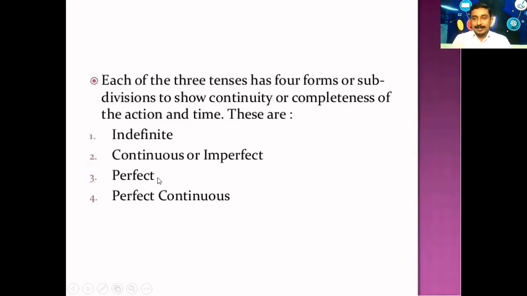Now let us learn about tenses. We have three tenses: present tense, past tense, and future tense. Present tense refers to actions happening or occurring right now at the time of speaking, or in the present. Past tense refers to actions that occurred in the past, and future tense refers to the actions that are going to happen in the future. Each of these three tenses is subdivided into four: indefinite or simple, continuous or imperfect, perfect, and perfect continuous tense.